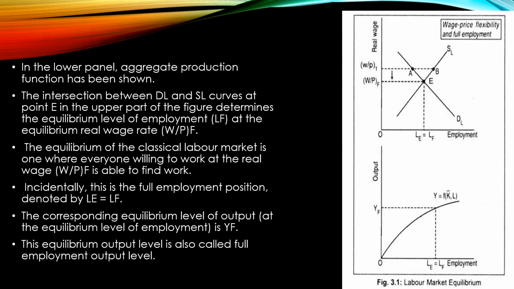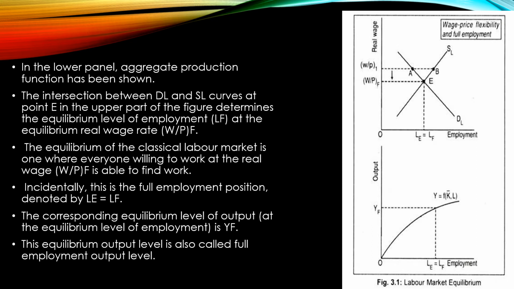From this figure you can see that in the upper panel the negatively sloping demand curve for labor cuts the positively sloping supply curve of labor, and equilibrium is determined at point E, where we get the equilibrium level of employment, LF, and the equilibrium real wage rate, W by P. The equilibrium level of employment is full employment in the economy, that is whoever is willing to work at the prevailing wage rate is able to get work.